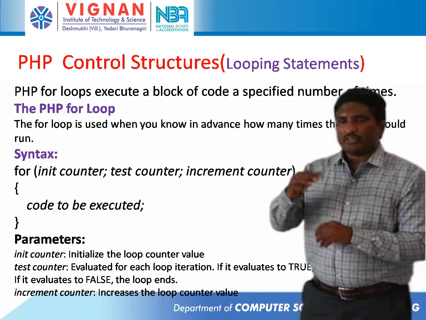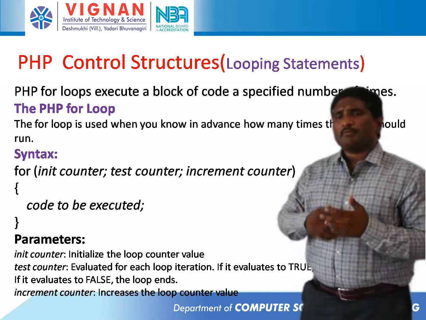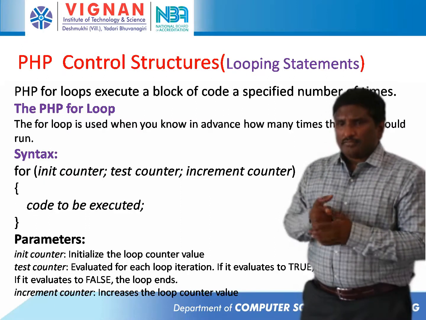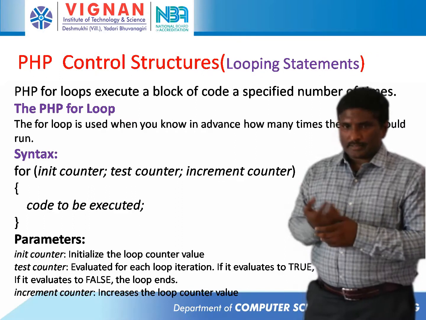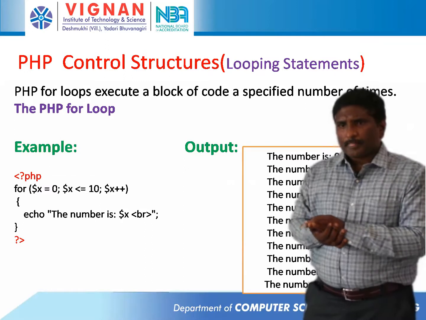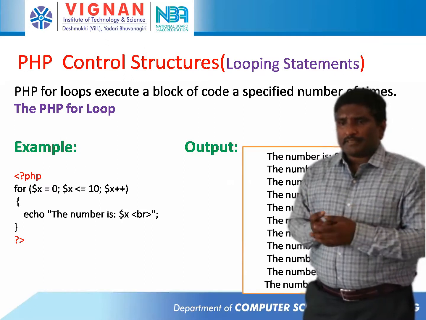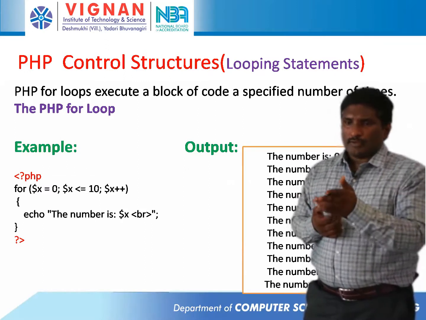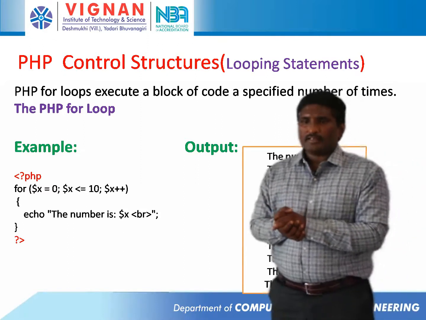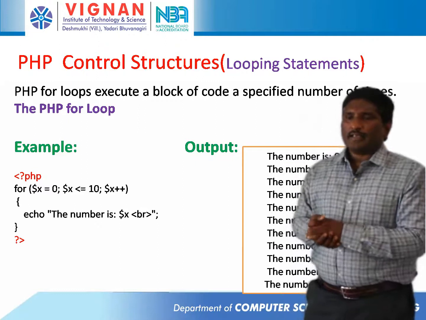Here we are specifying how many times the loop will be executed. Based on the condition, it will execute. Next, this is an example. I am specifying the loop to run up to a limit: initially I have written $x equal to 0, $x is less than or equal to 10, and $x++.